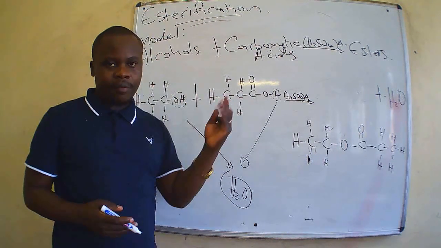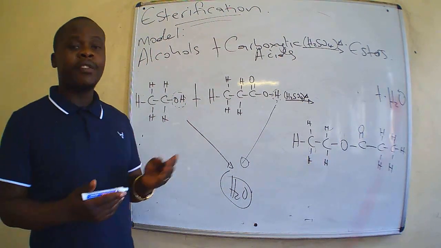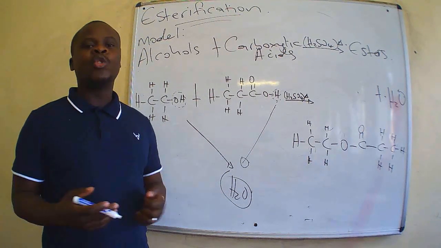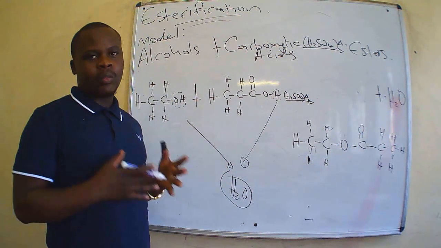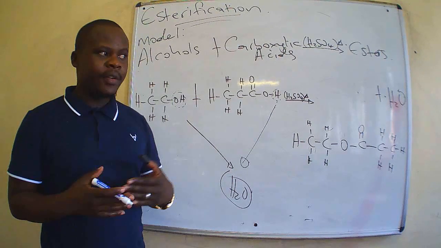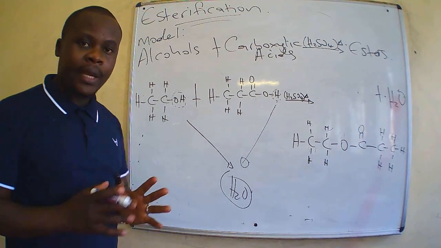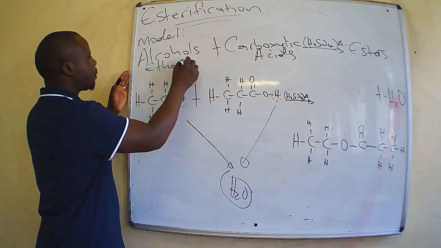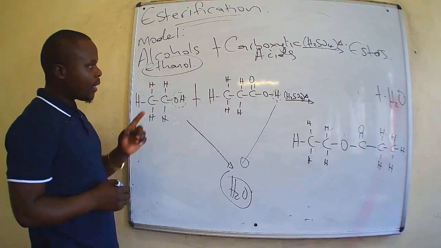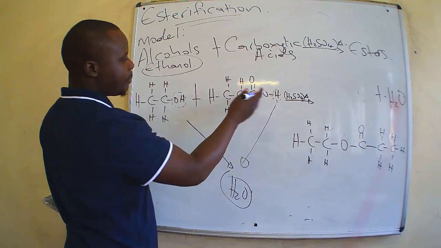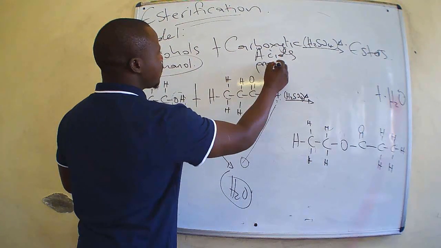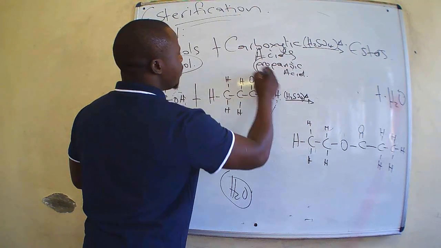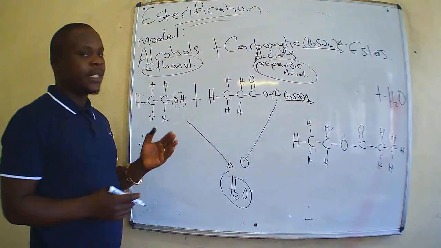This is esterification. But now let's give this one a name. That's another thing which is very important. How do we give names to esters when they are formed? So when we give names to esters, we need to be very careful. Our alcohol was ethanol. This was our alcohol. Our carboxylic acid was propanoic acid. This was propanoic acid. This was our carboxylic acid.